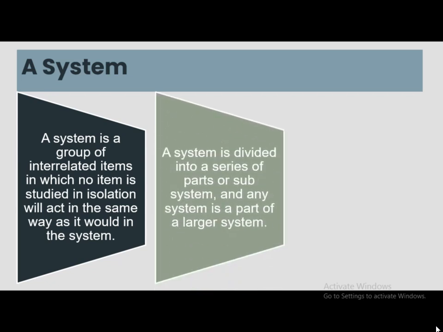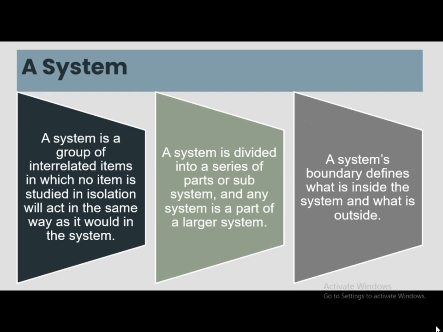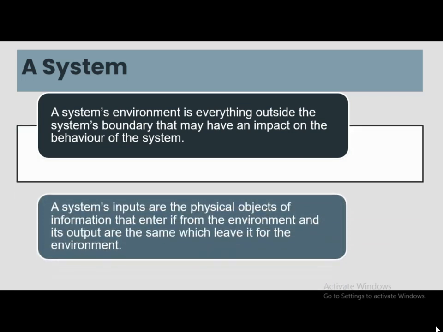A system is divided into a series of parts or subsystems, and any system is a part of a larger system. A system's boundaries define what is inside the system and what is outside the system. System's environment is everything outside the system's boundary that may have an impact on the behavior of the system. A system's inputs are the physical objects or information that enter it from the environment, and its outputs are the same which leave it for the environment.